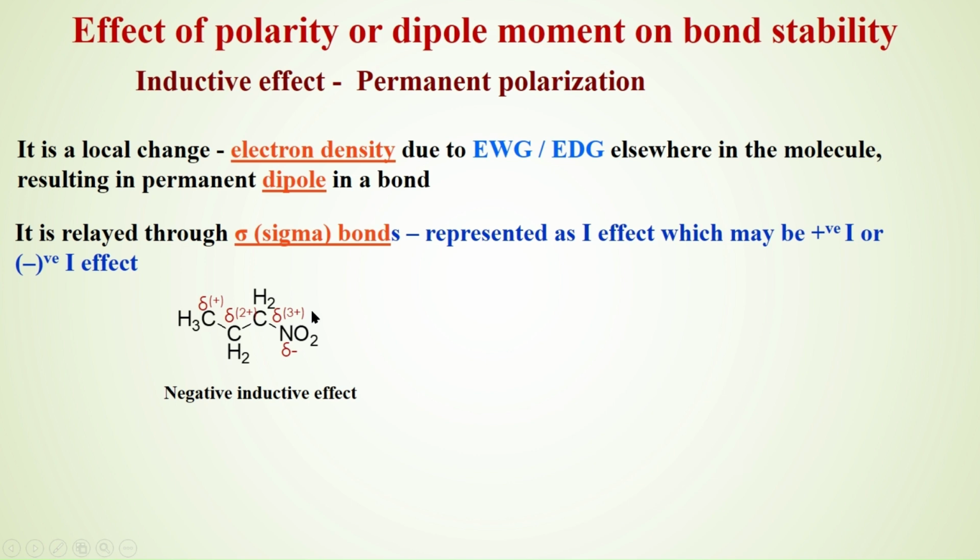Instead of an electron withdrawing group like nitro, if it has an electron donating group like amino, excess electrons are given to the carbon adjacent to it, and this also gives the electrons to the adjacent carbon, and this also gives electrons to the overall system. The whole system becomes electron rich. This is called the positive inductive effect.